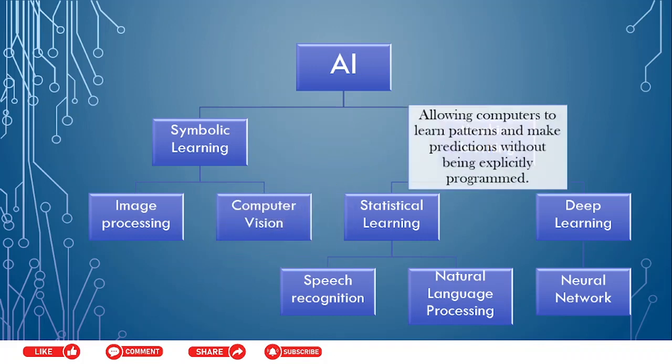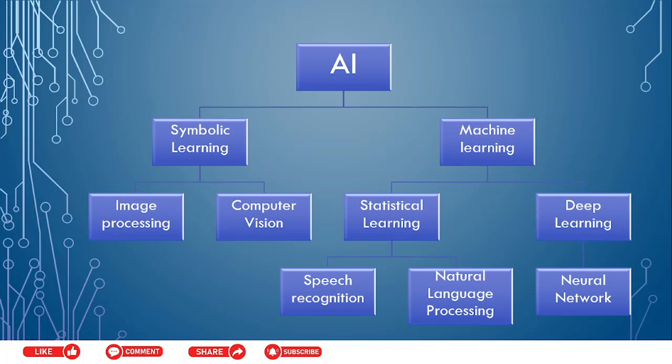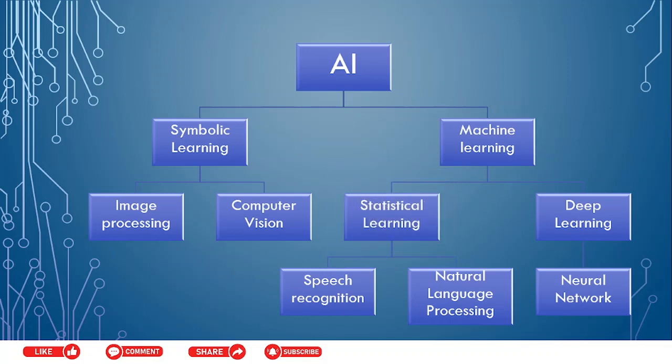Then we are going to learn about machine learning. It allows computers to learn patterns and make predictions without being explicitly programmed. What makes AI different from programming is that it can learn without being explicitly programmed. It understands and analyzes and it changes itself as per the surroundings. It has two main types of learning, statistical learning and deep learning. Statistical learning is using data to make predictions. For example, speech recognition and natural language processing.